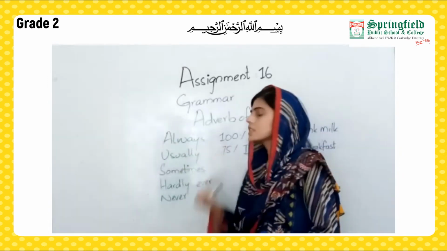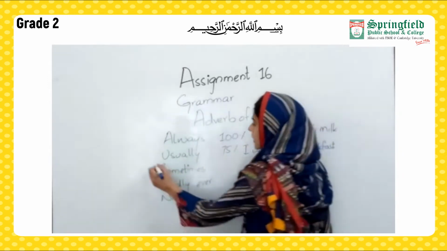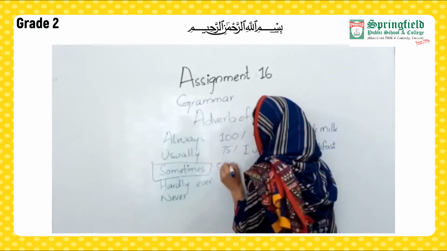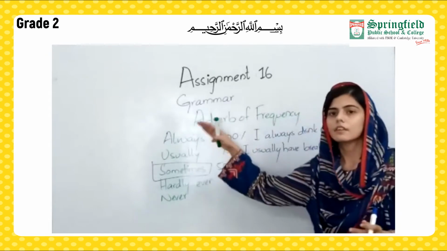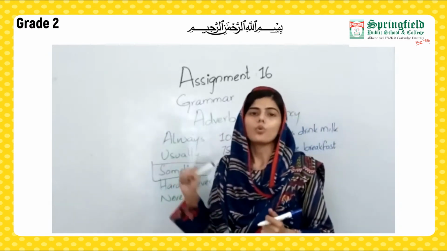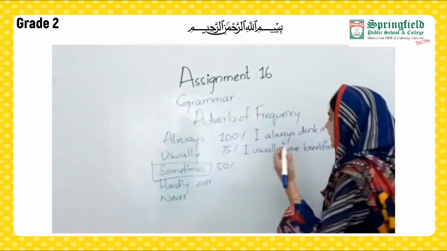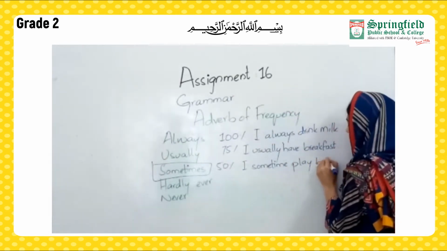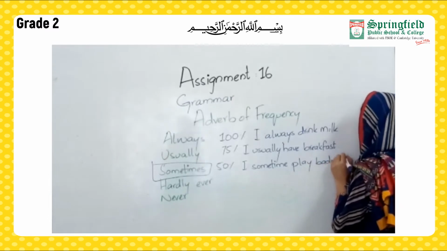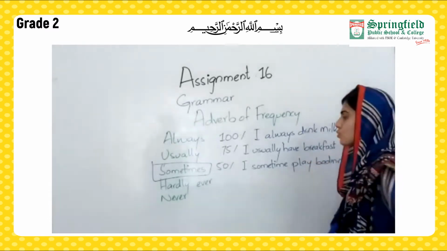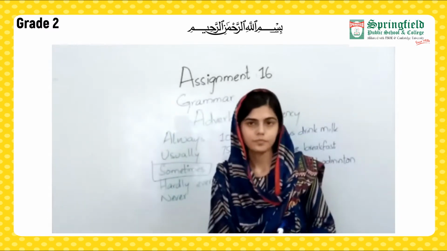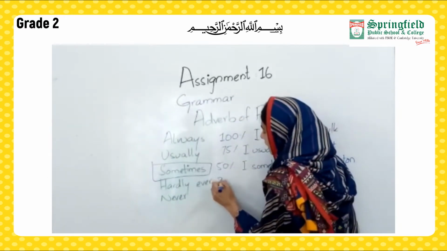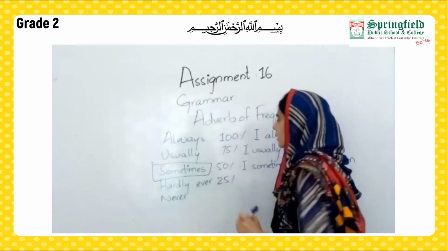Moving forward towards sometimes. Now sometimes comes in the middle. That is, it is 50%. Something that we do and something that we don't do. So I sometimes play badminton. It is something that I sometimes do and sometimes I don't do. Moving towards our next adverb of frequency, hardly ever. It is calculated to be 25%.